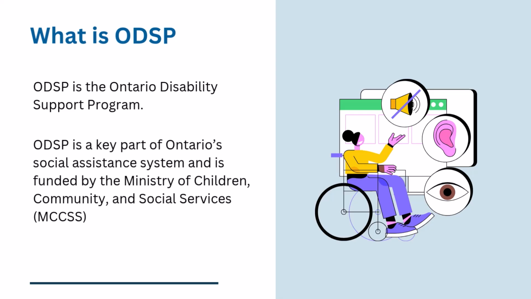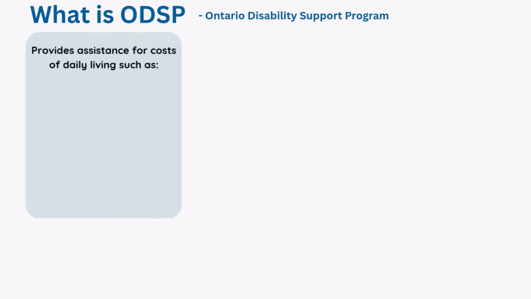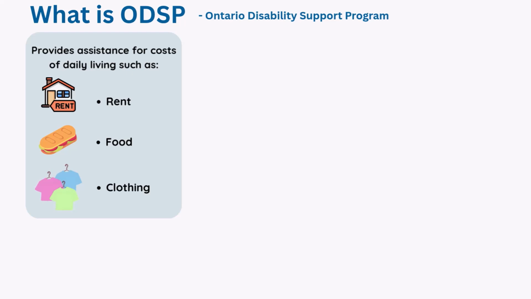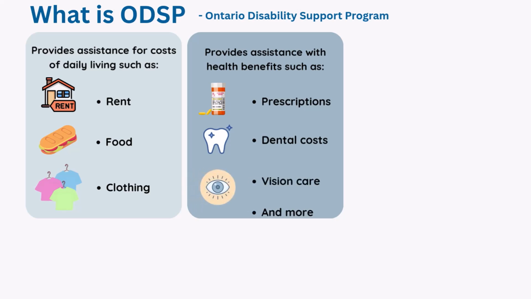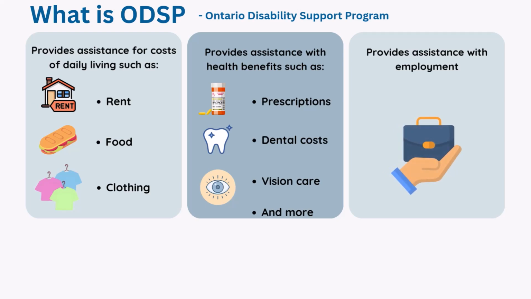This is a program that is funded by the Ministry of Children, Community and Social Services and is a part of the Ontario Social Assistance System. Through the ODSP program, the government provides funding to help disabled Ontarians with costs of daily living, such as rent, food, and clothing. It also provides assistance with medical costs, such as prescription, dental, vision, and more. And they can connect you with supports to find and maintain employment.